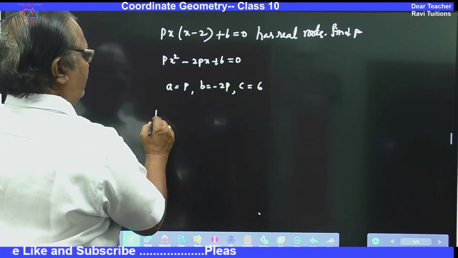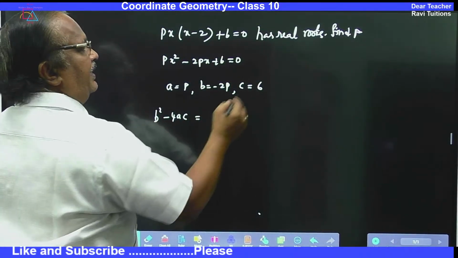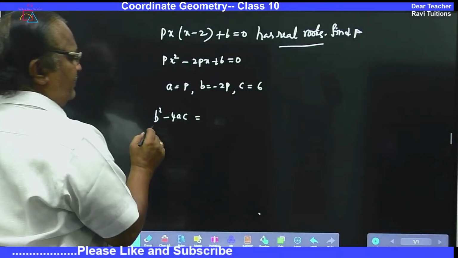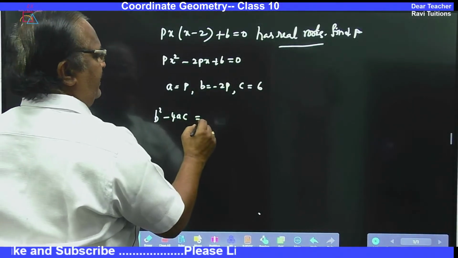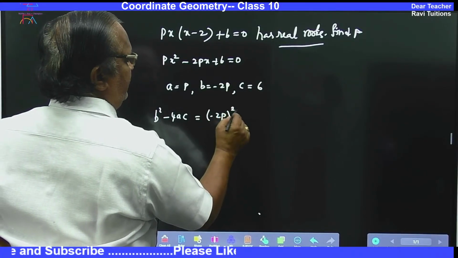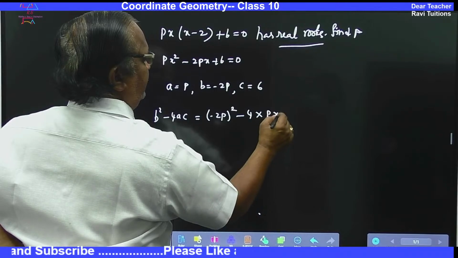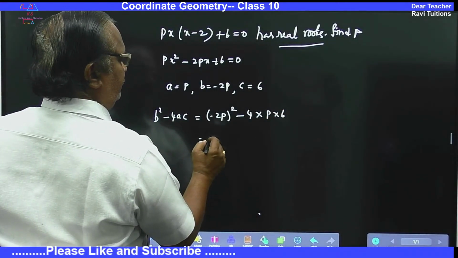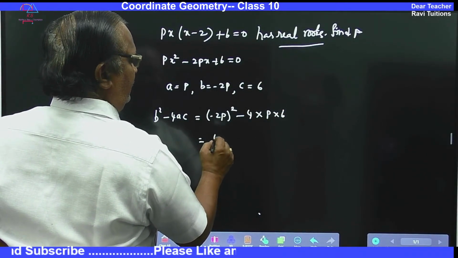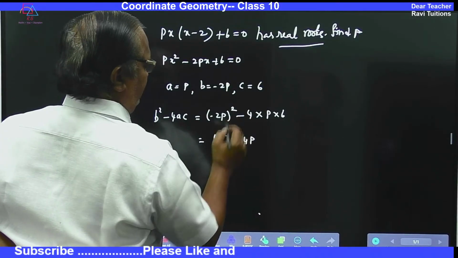Now b square minus 4ac you have to find out, because for real roots, nature of the roots, you have to find b square minus 4ac. So b square is minus 2p whole square, minus 4 into p into 6. So 4p square minus 24p.